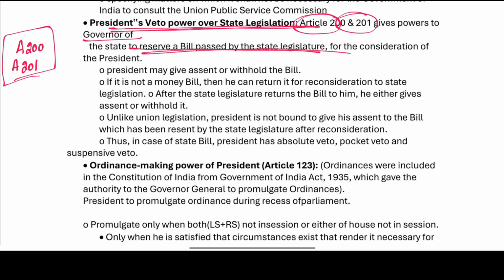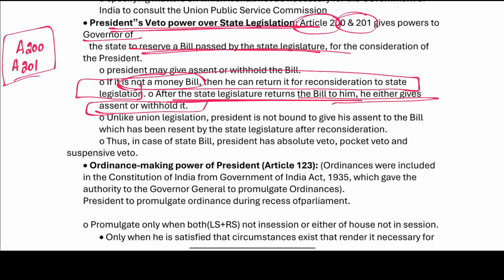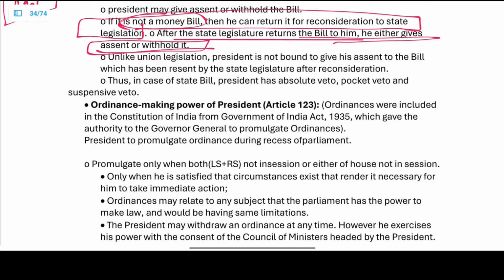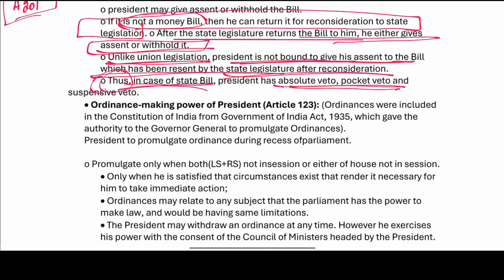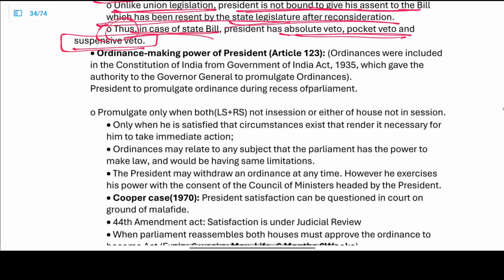Then if it is not a money bill, he can return it for the reconsideration of the state legislature. If it is not a money bill, the president is returning it. After the state legislature has returned the bill to him, he either gives assent or withholds it. Unlike the union legislature, the president is not bound to give his assent to the bill which has been reconsidered and passed again by the state legislature. Thus, in the case of a state bill, the president has veto power: absolute veto, pocket veto, and even the suspensive veto.